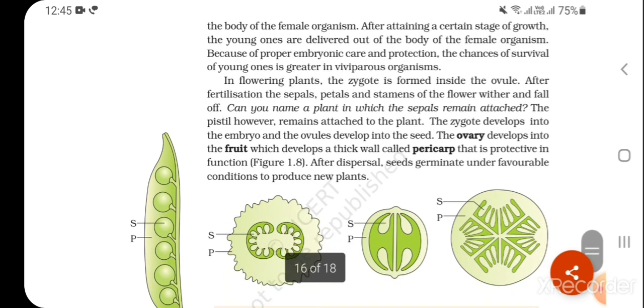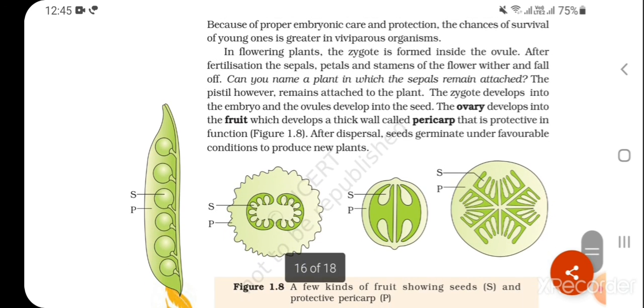In flowering plants, the zygote is formed inside the ovule. After fertilization, the sepals, petals and stamens of the flower wither and fall off. Can you name a plant in which the sepals remain attached? The pistil, however, remains attached to the plant.